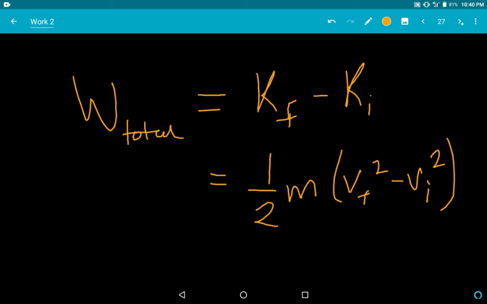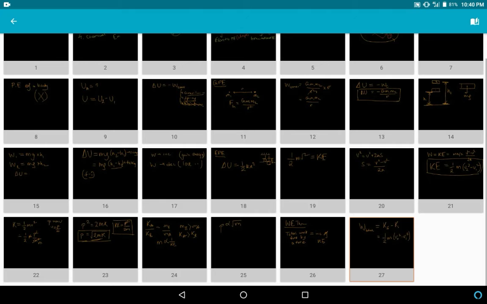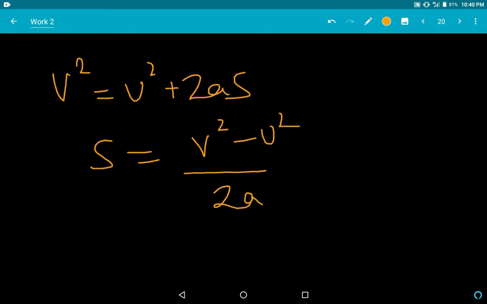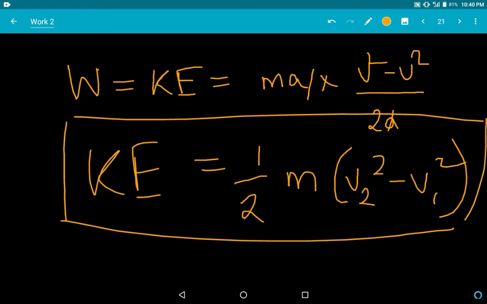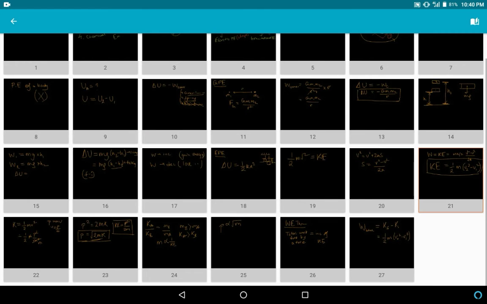The proof is given in the book, and I have already done the proof. So v squared minus u squared equals 2as. s can be written like this, then kinetic energy can be written like this. This is only the proof. Just read it from the book.